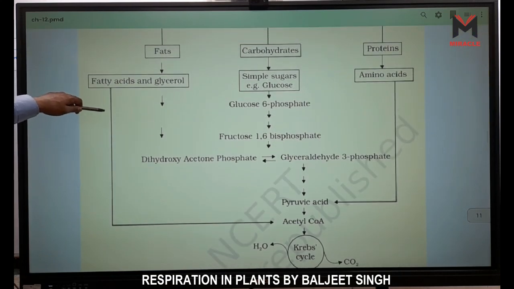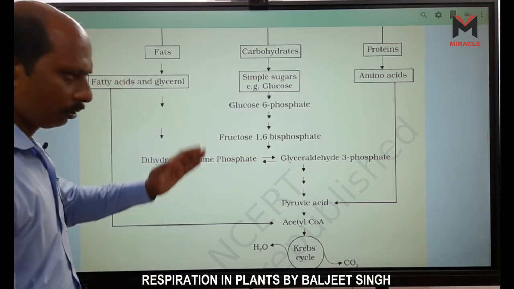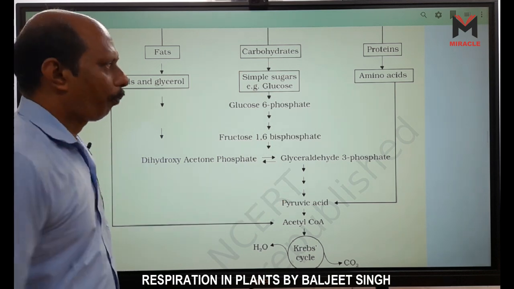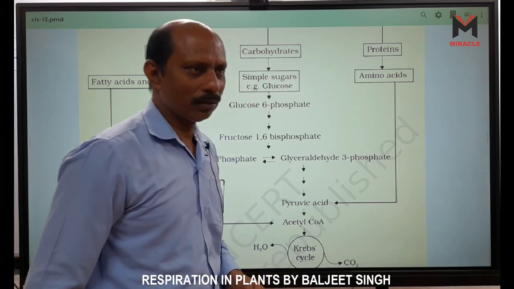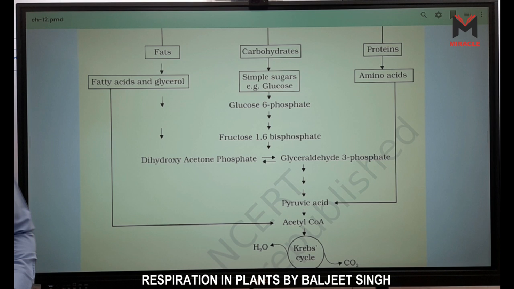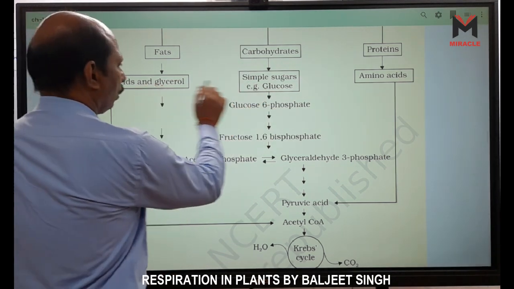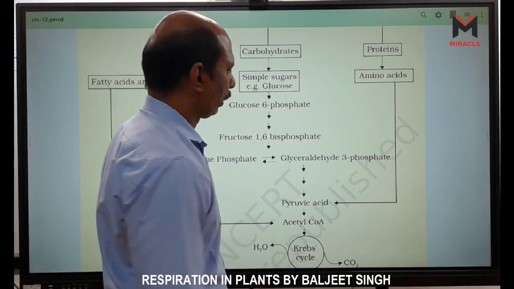Also this one is given. We have 3 components: fat, carbohydrate and proteins. What we read is the carbohydrate pathway. Now proteins, only look: protein monomers are amino acids. Fat monomers are fatty acids and glycerol, right? Carbohydrate monomers are simple sugars like glucose. So in this column we have all the monomers.